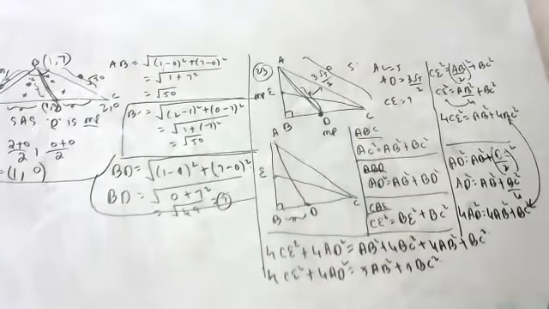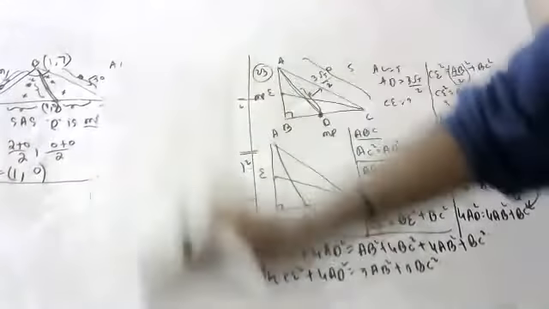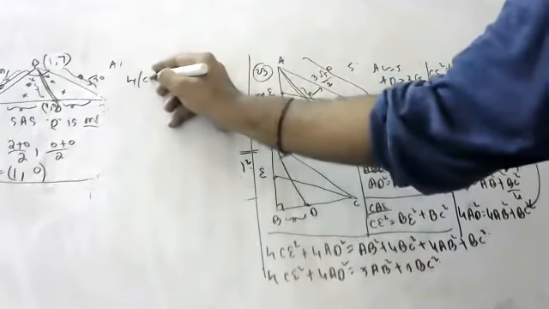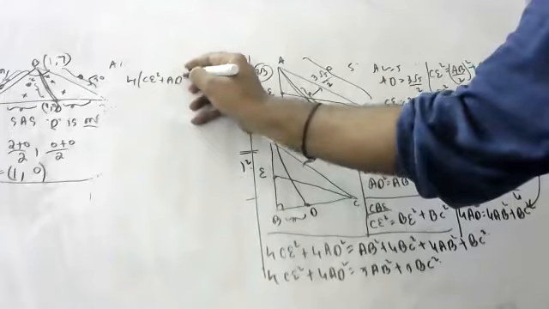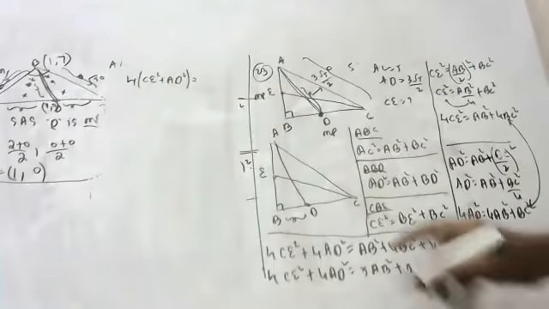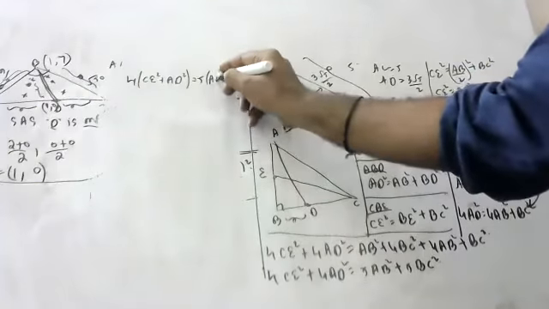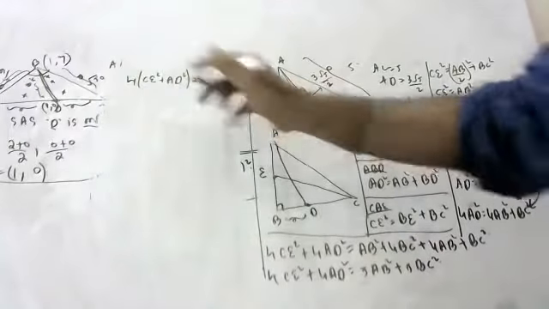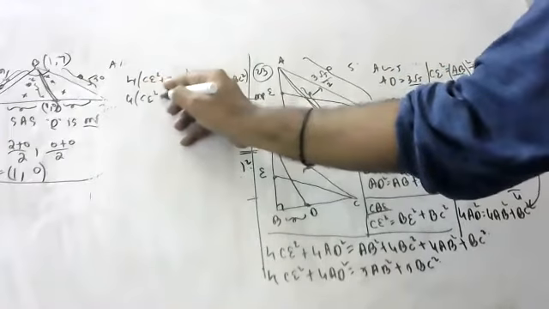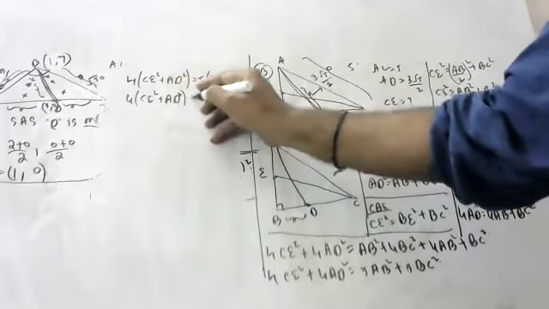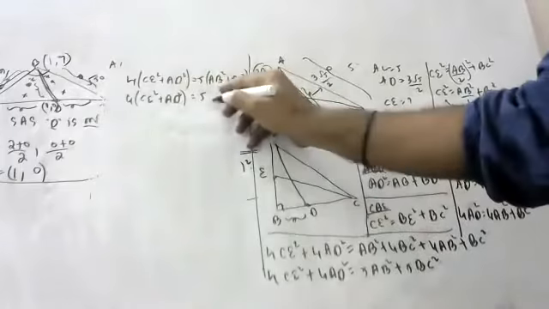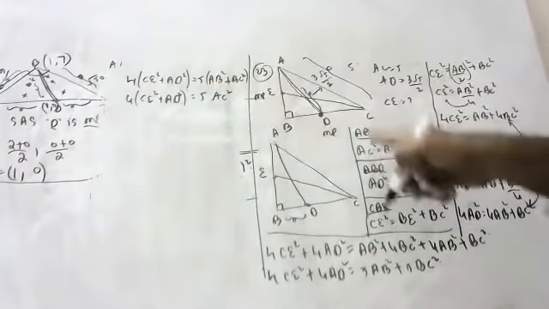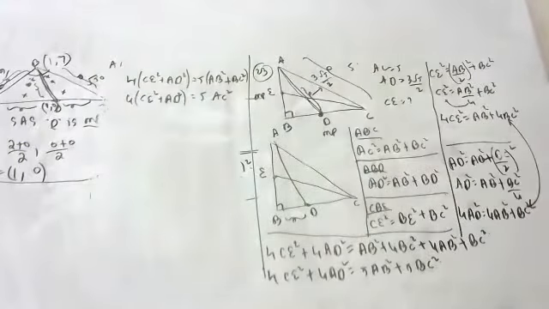Now what we'll do, see, children, 4 you take common: 4 times of CE square plus AD square is equal to 5 you take common, AB square plus BC square. So 4 times of CE square plus AD square is equal to 5 times of AC square, because, children, AB square plus BC square is AC square. Now over, children.